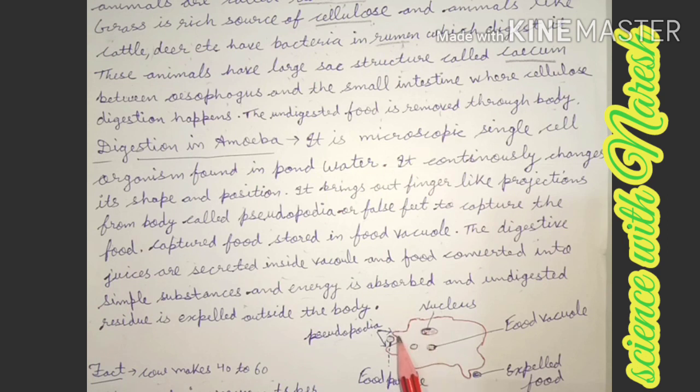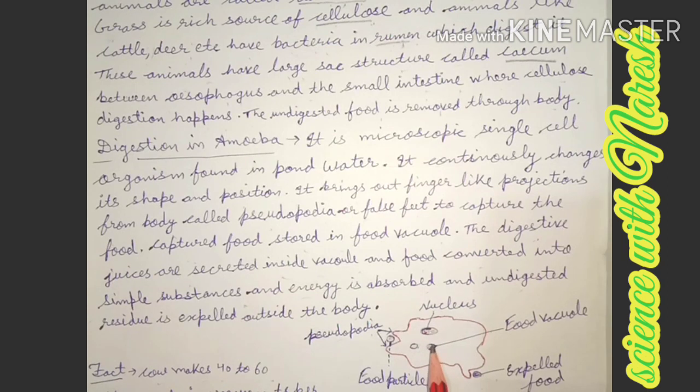The amoeba creates the pseudopodia to capture the food, as these pseudopodia bring the food inside the body, and inside the body the food vacuoles are present where the digestion of the food takes place. Means the food particles are taken into the food vacuoles and the energy is taken from the food.